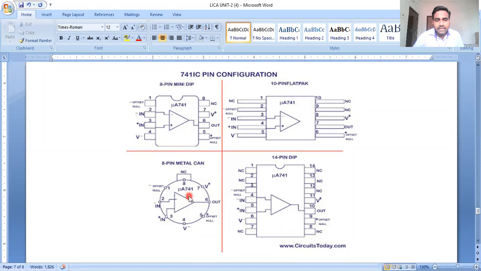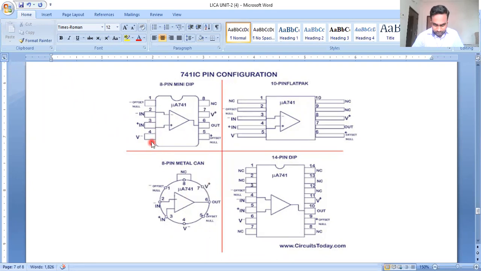This is the 8 pin metal can. If we compare the 8 pin mini dual line package with the 8 pin metal can package, what is the difference? Here also we use 8 pins. The second pin and third pin are for the inverting and non-inverting terminals. Here also the second pin and third pin are for the inverting and non-inverting terminals. The fourth pin and seventh pin are for bias voltages.